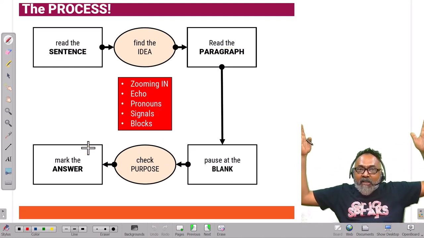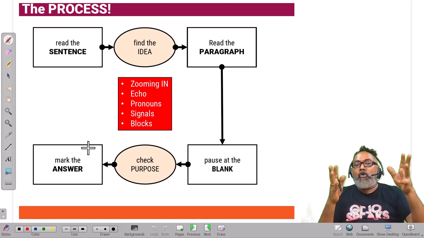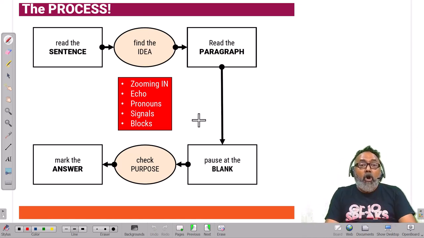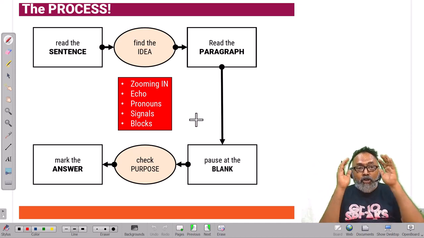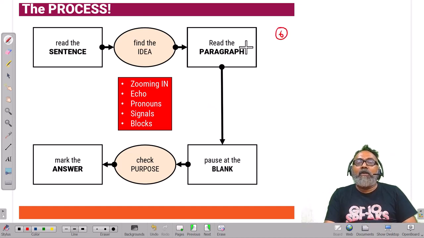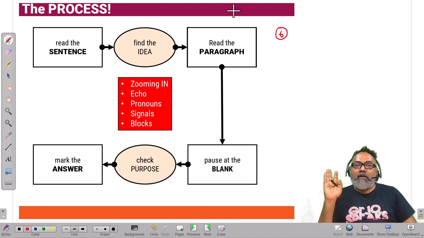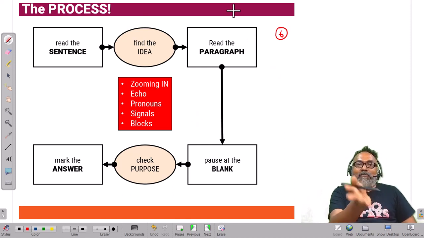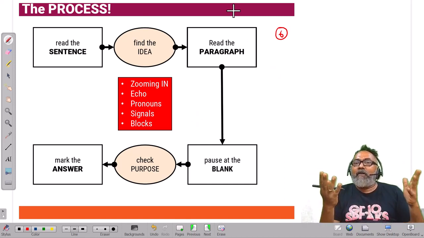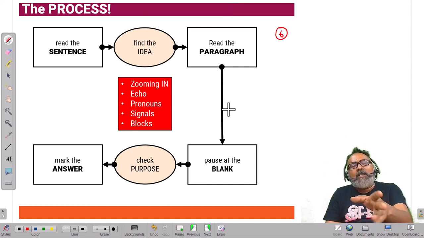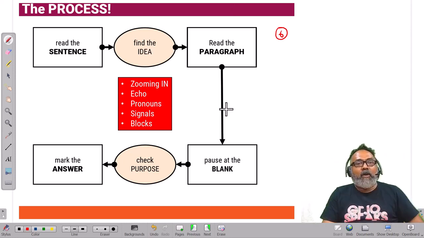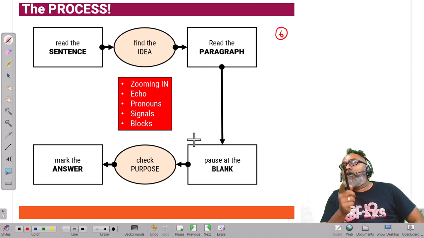Zooming in, the idea is to zoom in on the paragraph. There are echoes, we look at pronouns, we look at signals. Sometimes we can see blocks, right? Since, like I told you, out of the 6 questions, 3 I've already used in various lessons that I put in. So we will go back and look at the same 3 questions that we have used already to just check this process. We have solved those questions, but we look at them in a new light, which is checking the process.